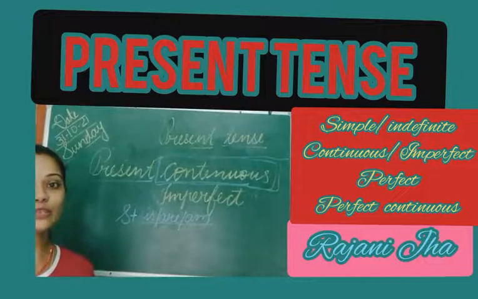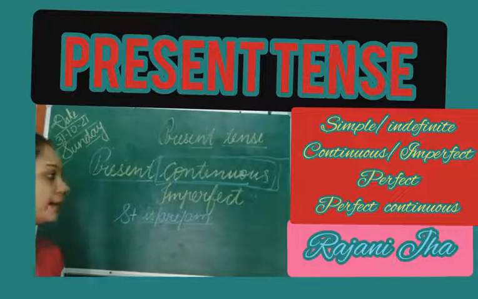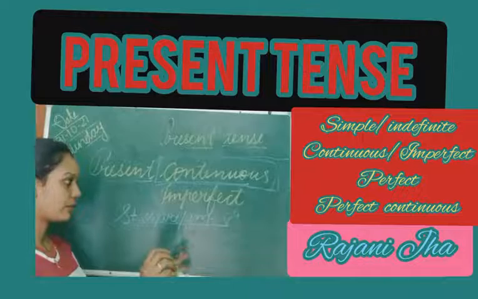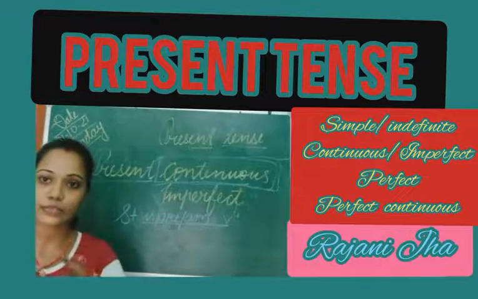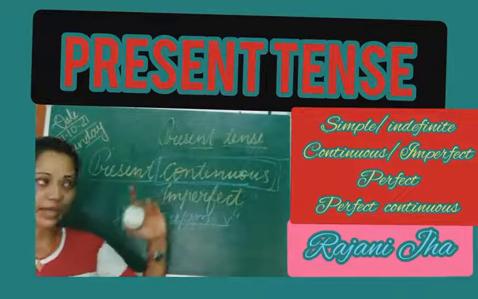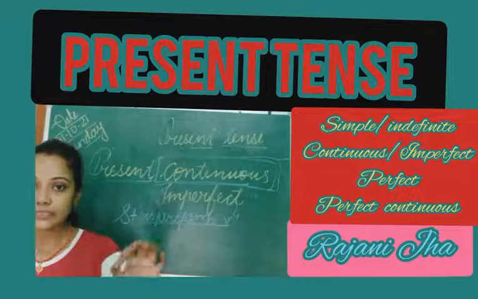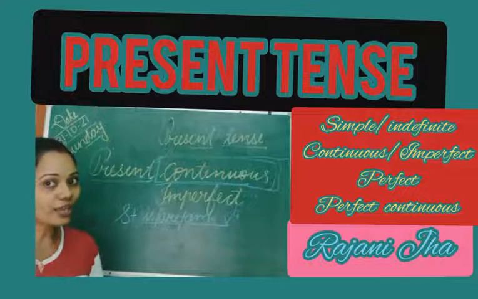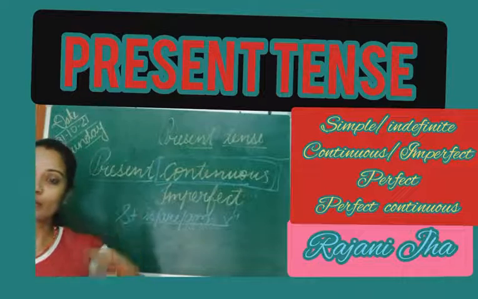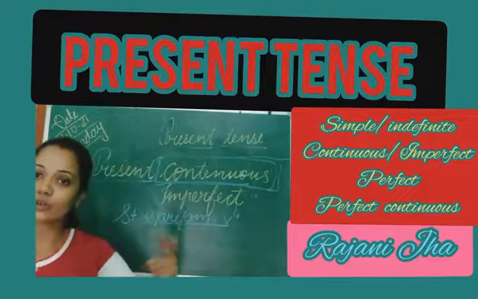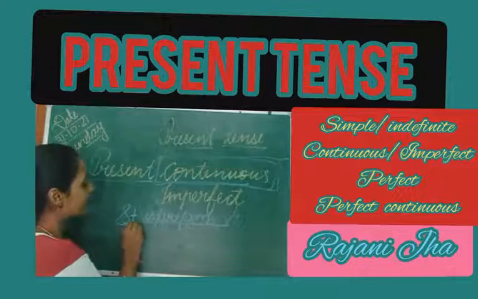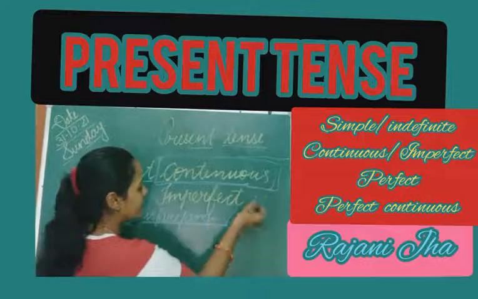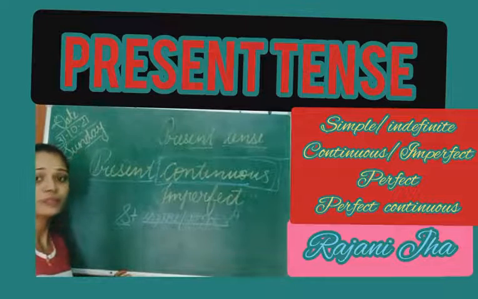Verb. And now here we will use the fourth form of verb, that is, verb with ing. You can recall it by verb with ing. I had given you the example eat, that is eating, sleep, sleeping, go, going. So going on means which is continuing. By this you can recall it. Okay, going on means continue. So here subject, then helping verb depending on the subject, and then the verb with ing.